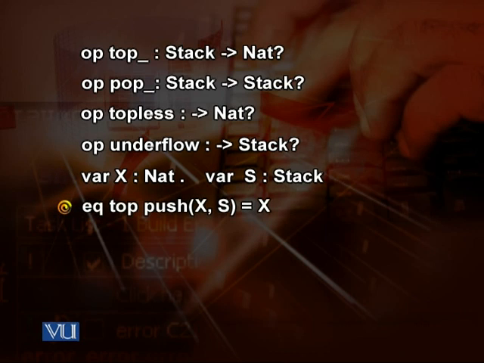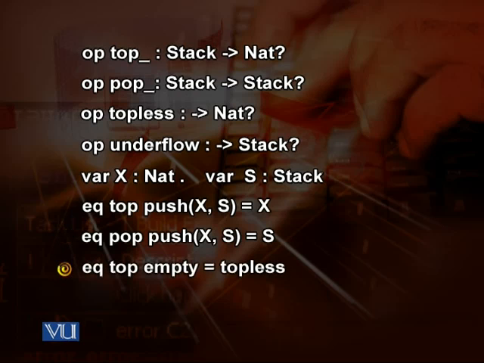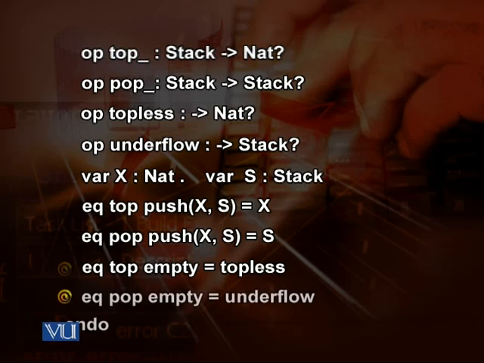EQ top push X S is equal to X. EQ pop push X S is equal to S. EQ top empty is equal to topless, the operation that gives us a Nat?. And EQ pop empty is equal to underflow, and underflow gives us a Stack?.